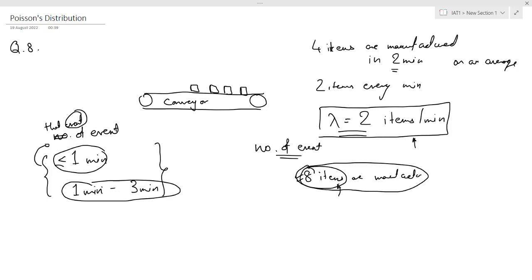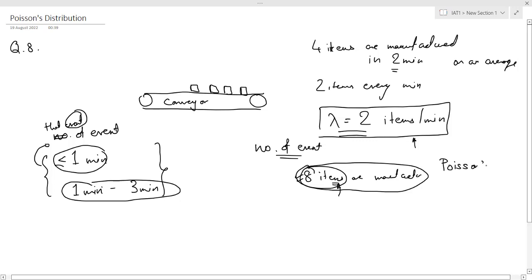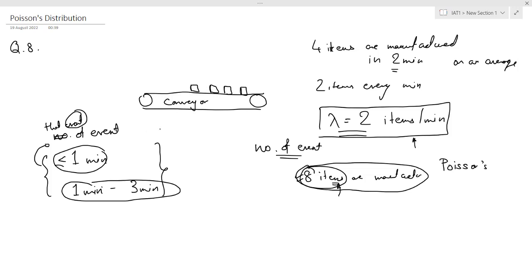Generally, whenever you get a Poisson distribution question, it will be written in the question that it is Poisson distribution, so there is no problem about that. But always remember, if you have the same kind of data, you can treat it as an exponential distribution or as a Poisson distribution, depending on what is being asked.